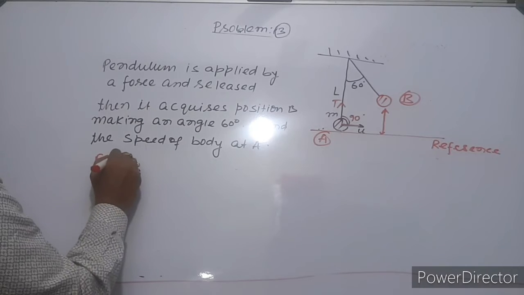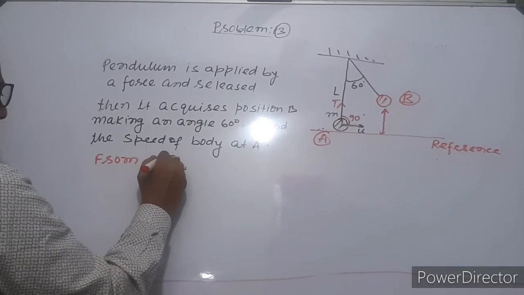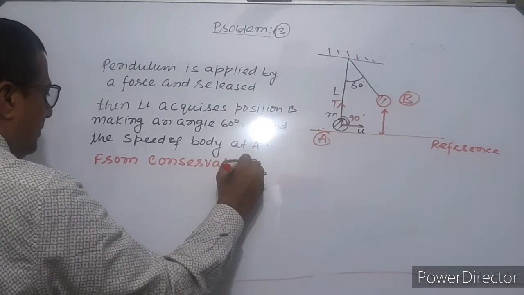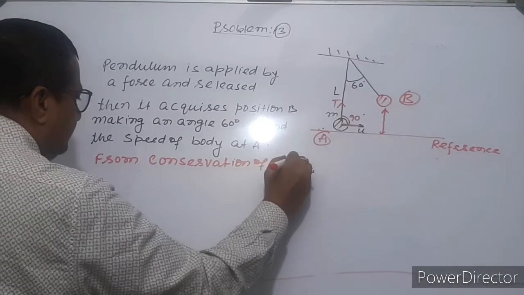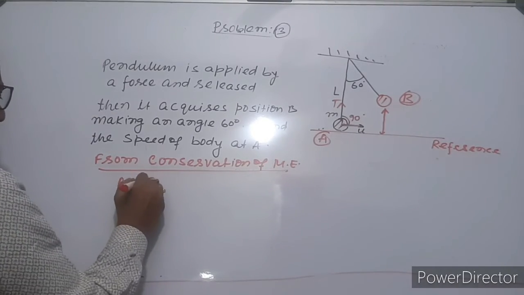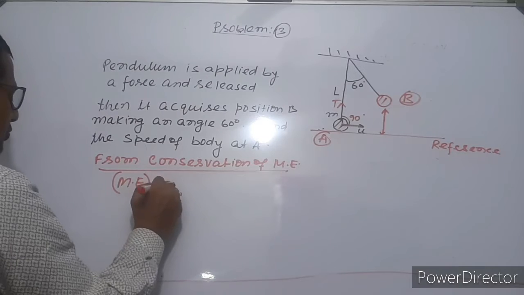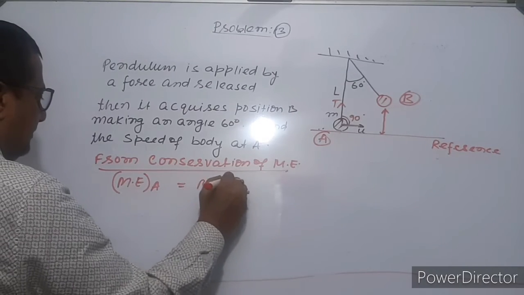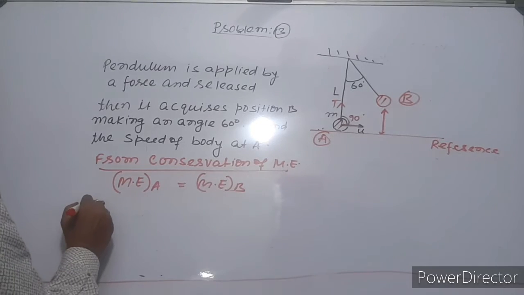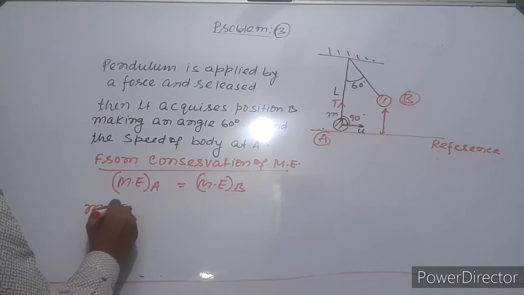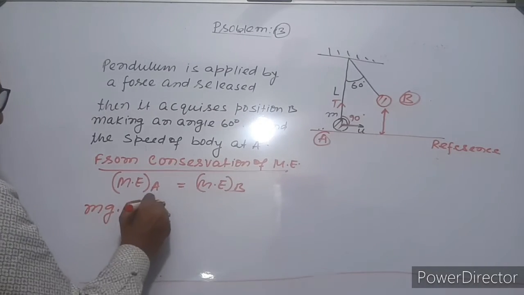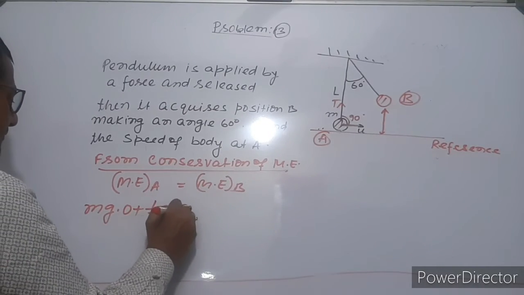From conservation of mechanical energy, mechanical energy at A is equal to mechanical energy at B. Mechanical energy at A: potential energy is mg times h, which is 0, and kinetic energy is half mu square.